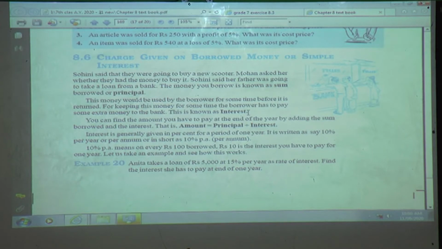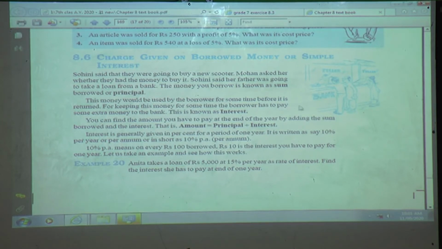So the bank will not give me money directly. So what will the bank charge me? An interest. Again I will explain this. This money would be used by a borrower for some time. Means if the person is collecting money from the bank, he will use it for some time before it is returned. For keeping this money for some time, the borrower has to pay some extra money to the bank. This is known as interest.